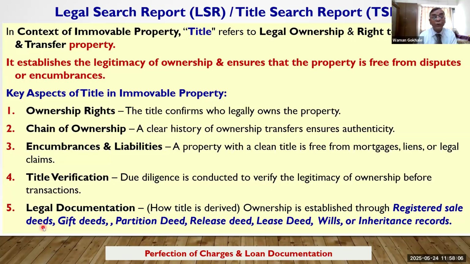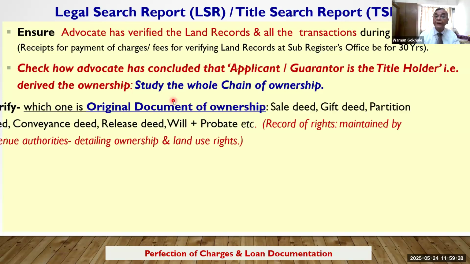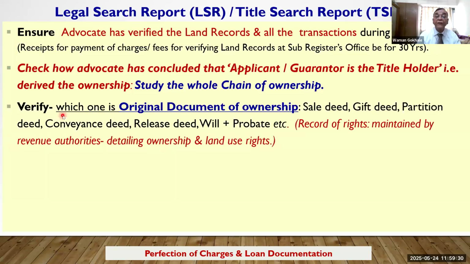Now, how has the advocate concluded that the applicant or guarantor is the title holder? That is how he has derived the title. So he has to spell out the chain of the documents. Remember, this is a very important aspect whenever accepting that security as a mortgage. Then verification of which one is the original document of ownership.